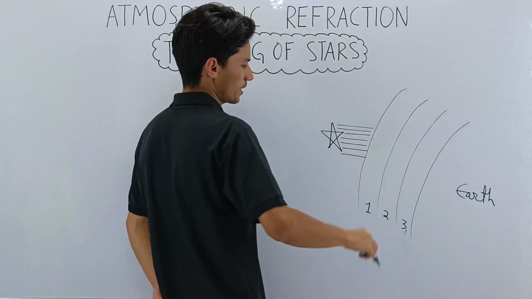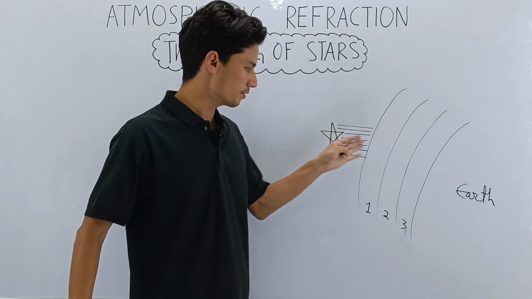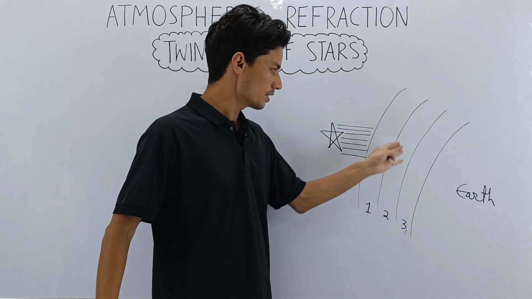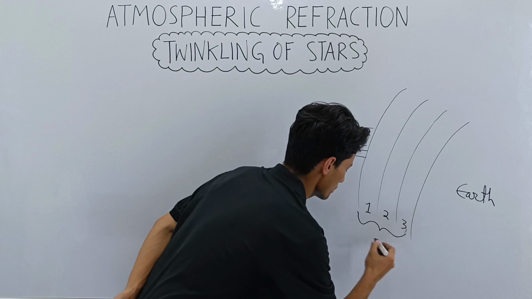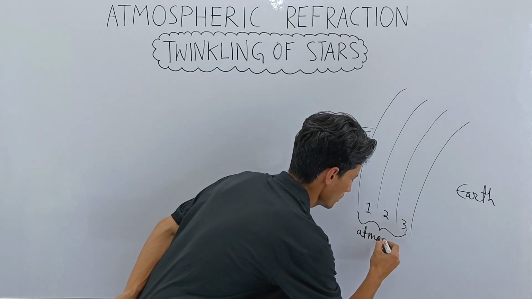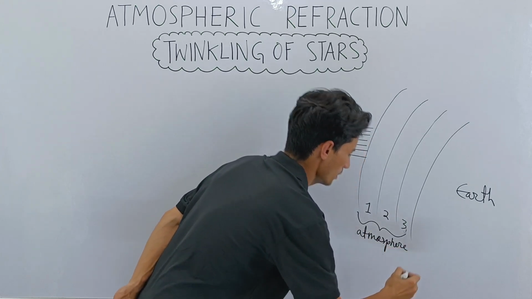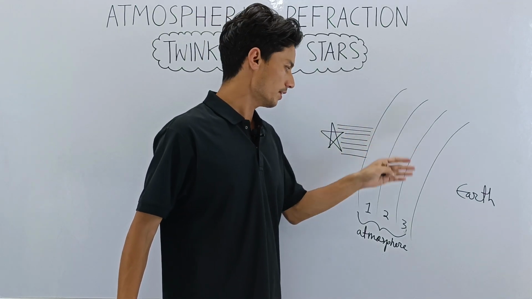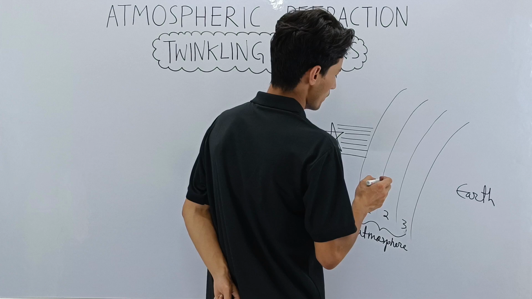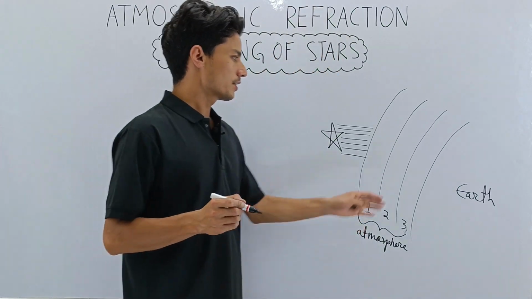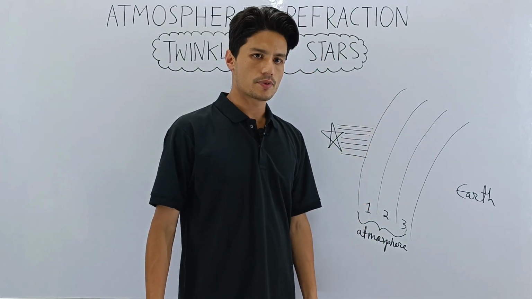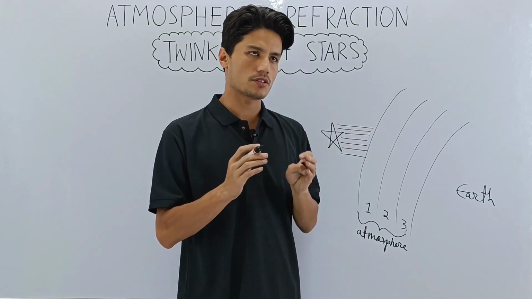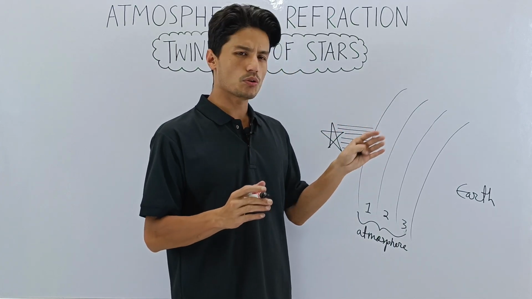Now each of these light rays will never travel straight like this, rather they will bend, because this is atmosphere, and we know now that when light enters the atmosphere, it bends. So each of these light rays will bend. I have told you earlier that the atmospheric conditions are not the same. Now to understand twinkling of stars, let us take a different approach. Now this is all just assumption.